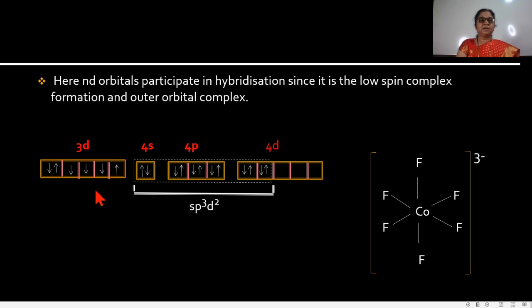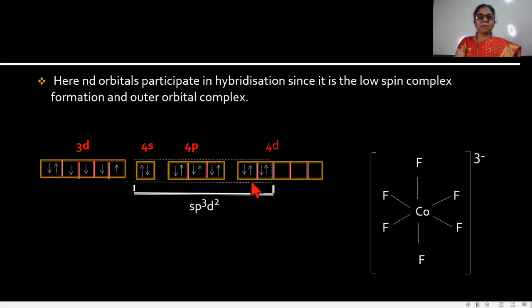Here the nd orbitals participate in hybridization, since it is a high spin complex formation and an outer orbital complex. In these complexes, 3d is the inner d orbital and 4d is the outer d orbital. In formation of the metal complex, the metal ion makes available the vacant d orbitals.